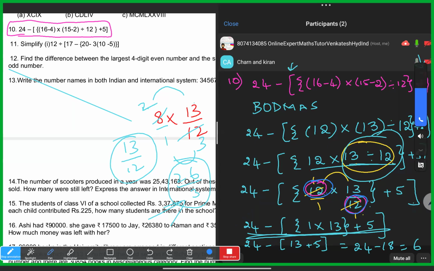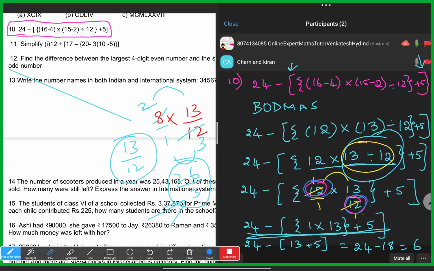Sir, I saw the example and I learned the sums how to do without fractions. Like example, without fraction, they'll give some questions, right, sir? Sir, I learned them. Sir, can you explain without fraction?